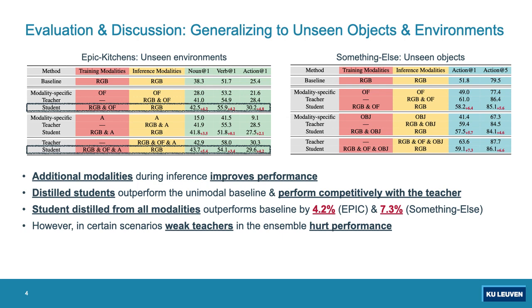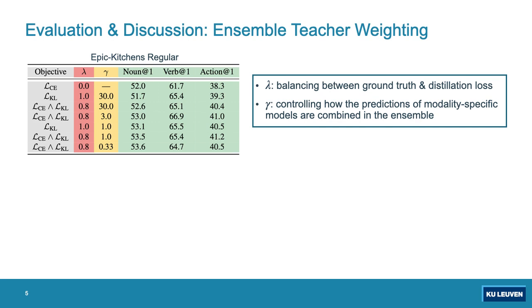Then we see that in certain scenarios, employing weak teachers in the ensemble may hurt their performance. This is the case on Epic Kitchens, where we see that the student which is distilled from all 3 modalities will perform worse than the student which is distilled from RGB frames and optical flow only. To deal with this issue, we use the ensemble teacher weighting module.